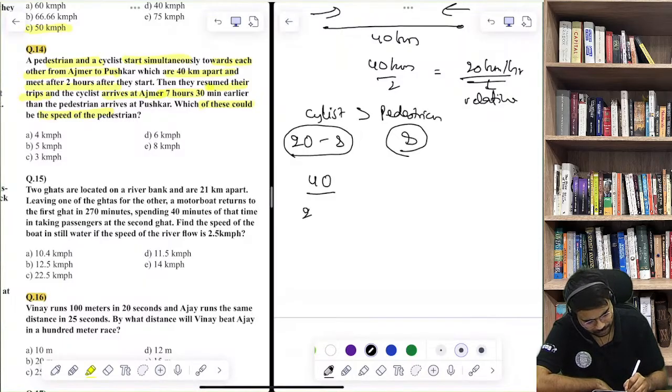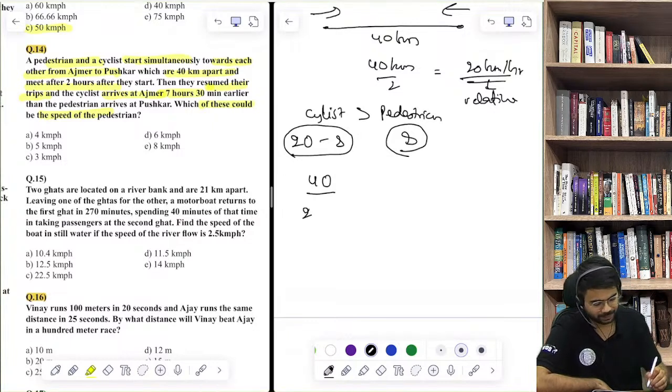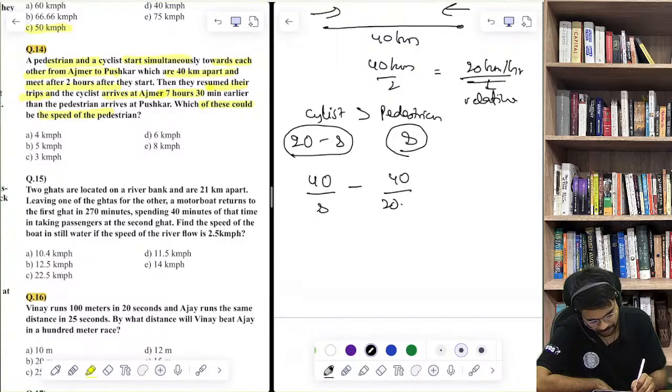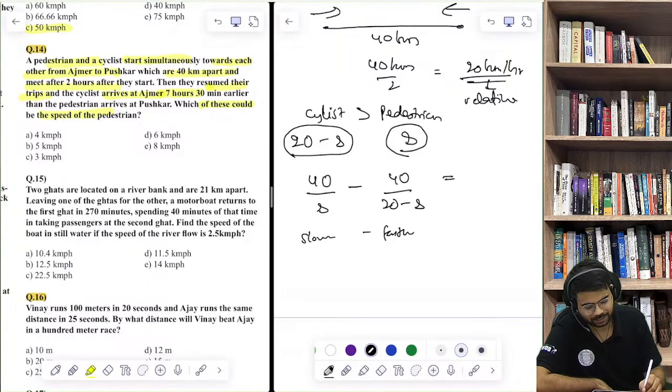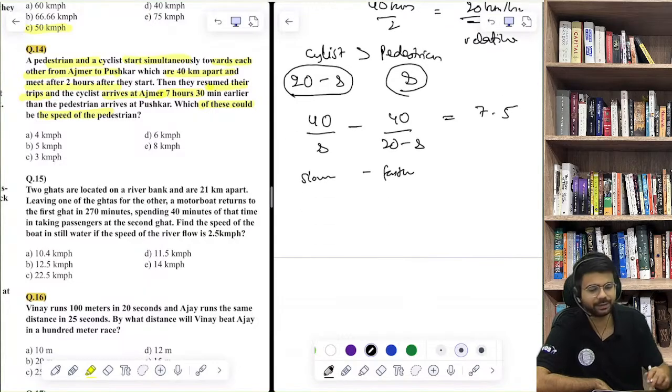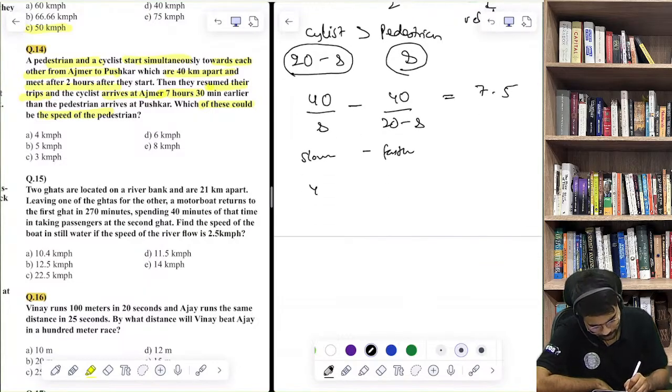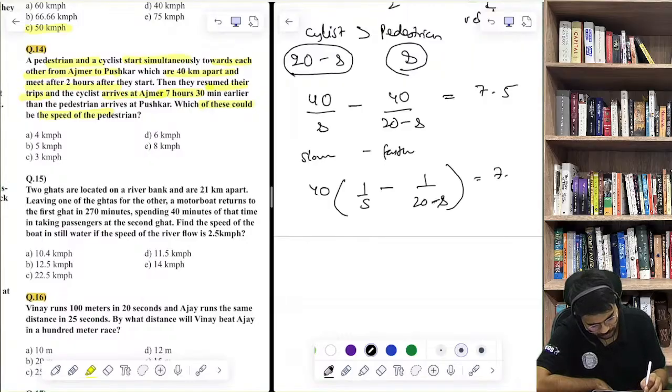Who is the slower person? The pedestrian is the slower person. The slower person will take more time, minus the faster person who will take less time. The slower minus faster will give me the time, that is 7 hours 30 minutes, which is 7.5 hours. So I can take 40 common, and I'll be left with 1 by s minus 1 by 20 minus s, equal to 7.5.